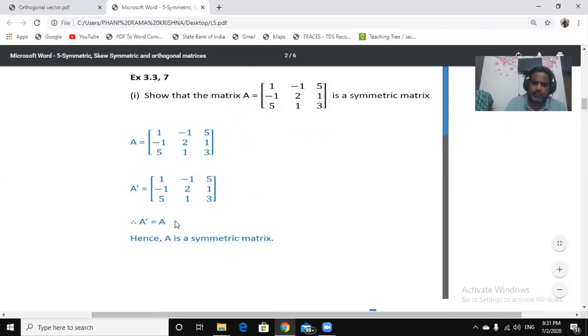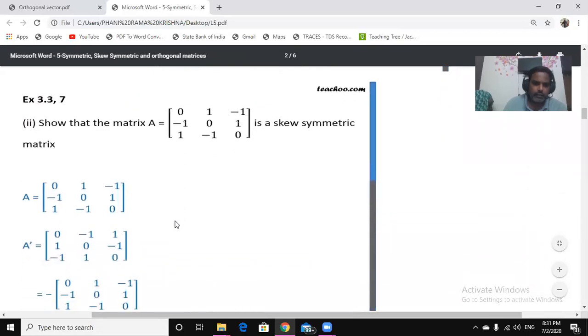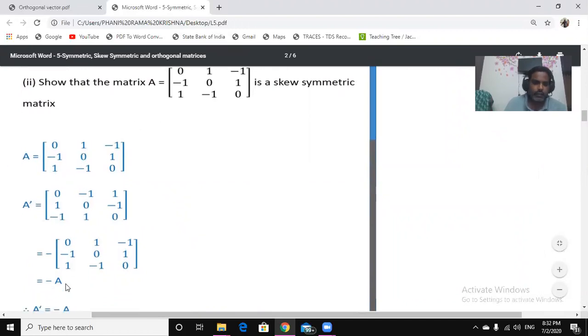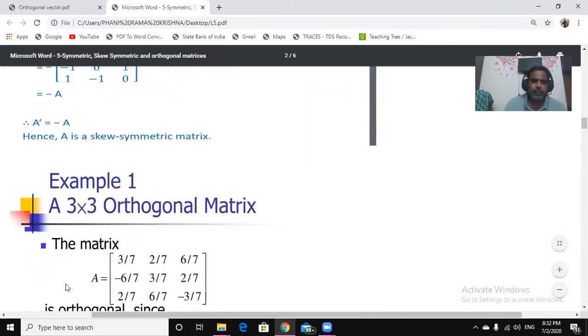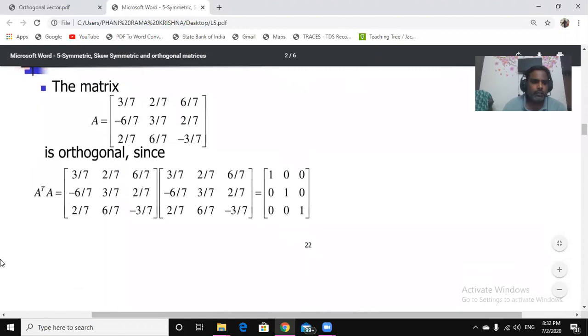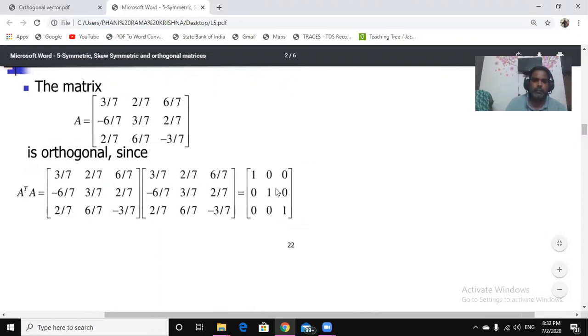So this is a symmetric matrix. Is this a skew symmetric matrix? Yes, because the diagonals are 0 and the transpose becomes minus A. So this is skew symmetric, and this is orthogonal, as we have seen in the last session also. Then A into A transpose becomes I. So this is an orthogonal matrix.